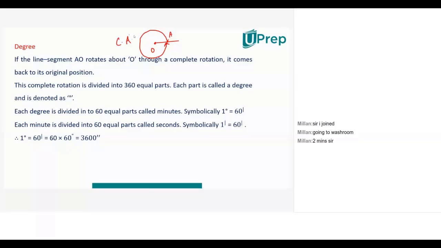And what are the stages between them? Half of the complete angle is given a name. What was the name? Who will tell us? Sahas. Last class I mentioned them, and I'm sure you wrote. What was half of complete angle called? What is the specific name to it? The straight angle. It's called one straight angle. And half of straight angle is called a right angle.